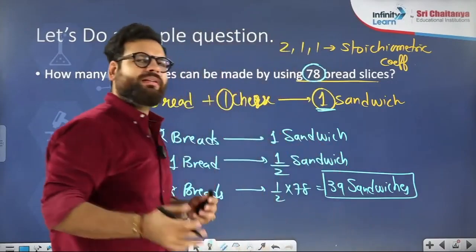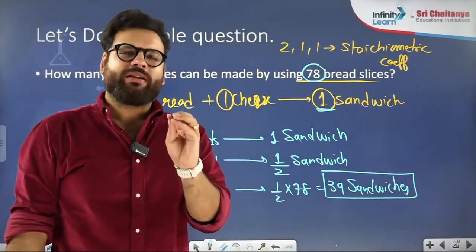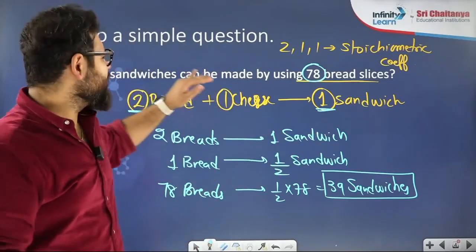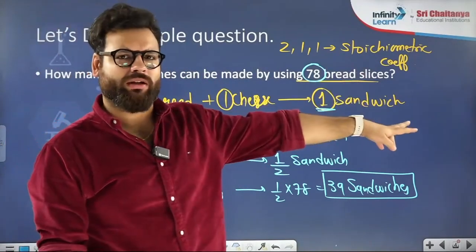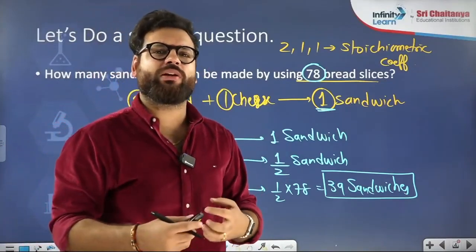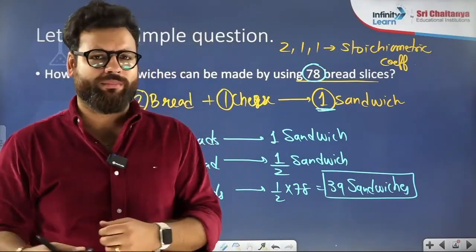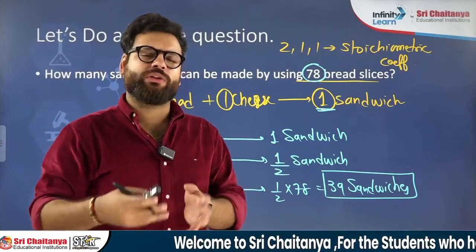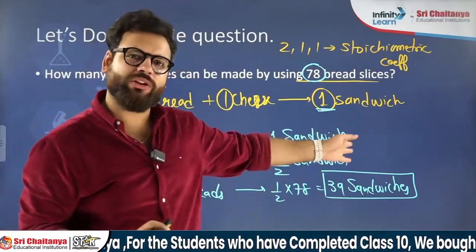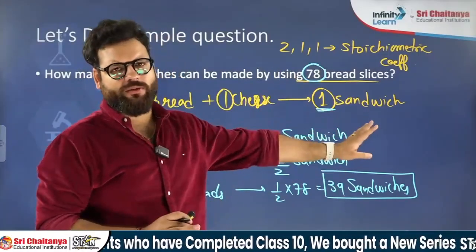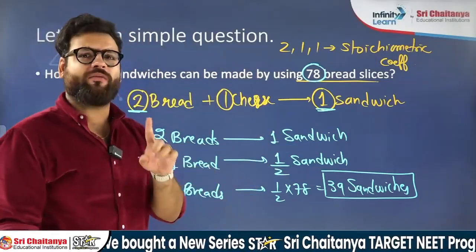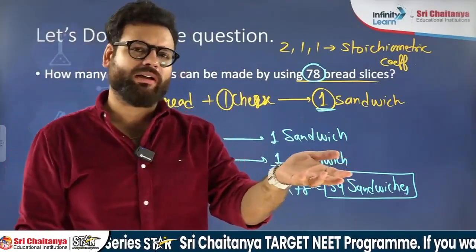We all know that, it is a very simple thing. This is stoichiometric calculation. This is a basic calculation where I give you one thing and ask you the other. I could have asked something like, how many grams of oxygen is required for the combustion of 16 gram methane? How many moles of CO2 is released by heating 50 grams of CaCO3? These are all the same question. Breads, sandwiches. This is the simple type of question where one reactant is given and one product is asked.